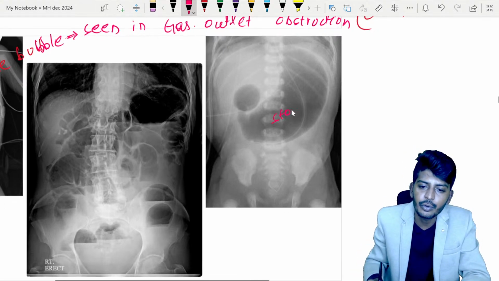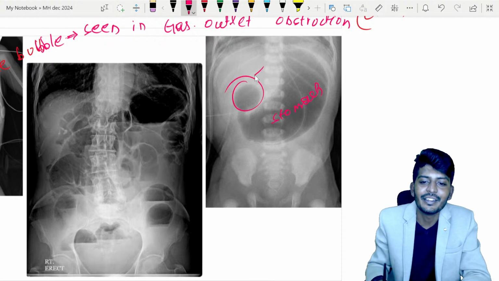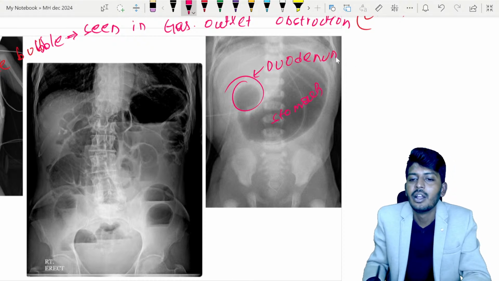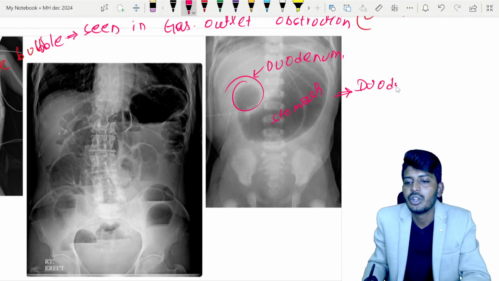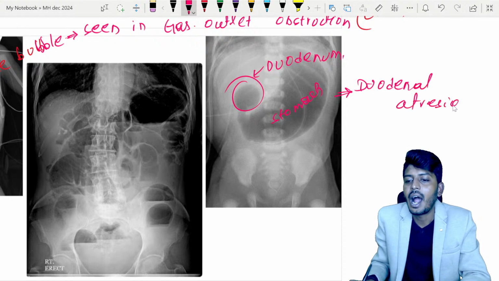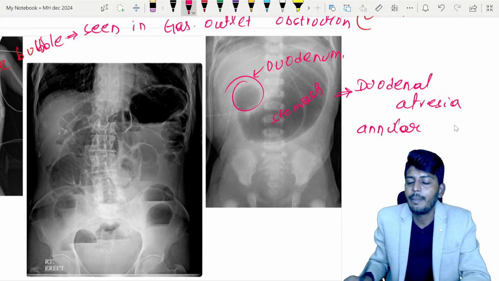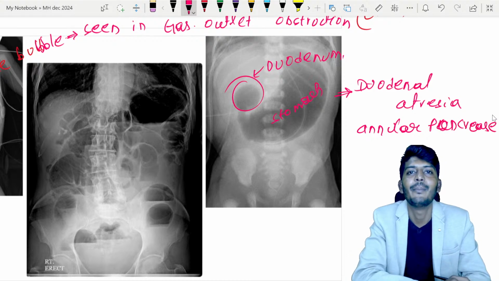Now here, if you notice, my dear students, there is one enlarged bubble, you can see this is for your stomach, and one more enlarged bubble, this is for your duodenum. So both are enlarged. So this is the double bubble sign. Double bubble sign is seen with which disease? Yes, duodenal atresia, and also seen with annular pancreas. These are the two diseases where you can find the double bubble sign.